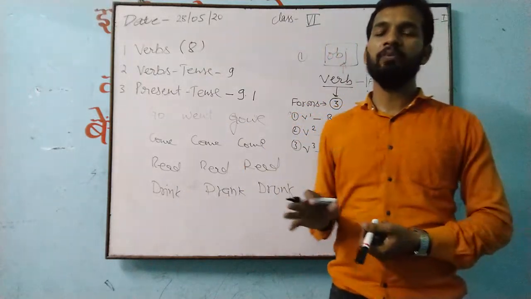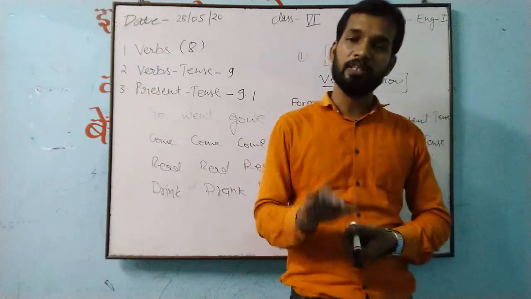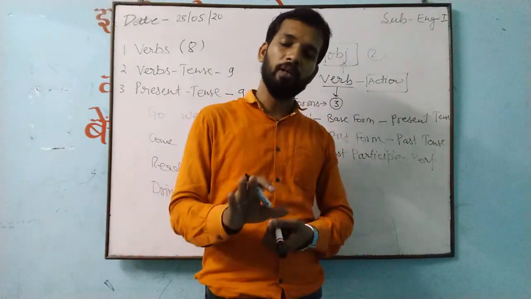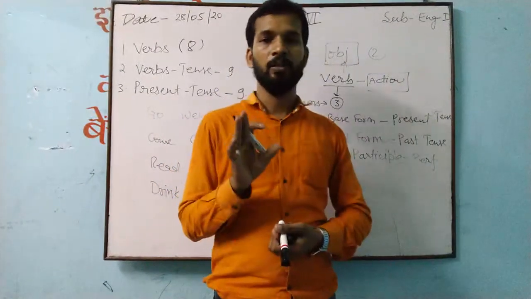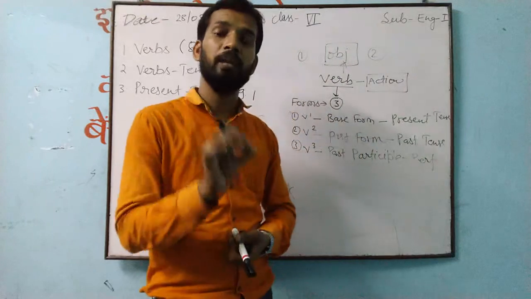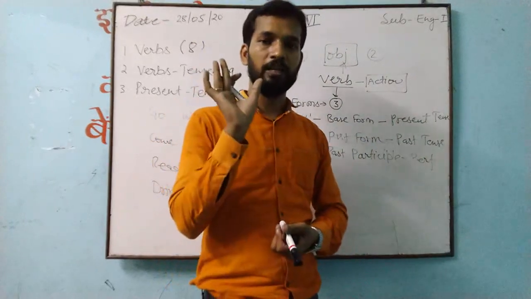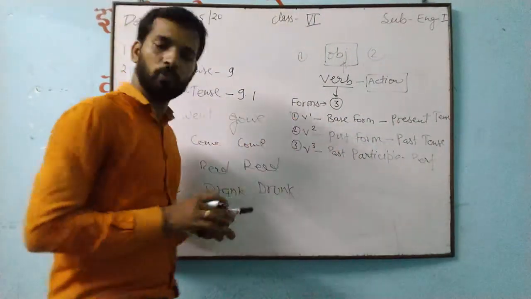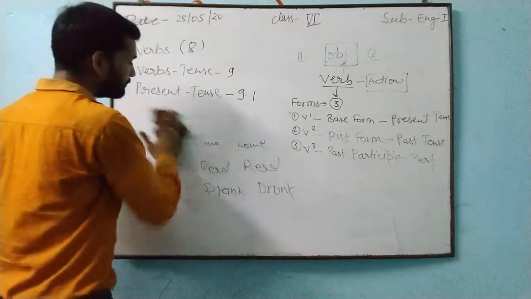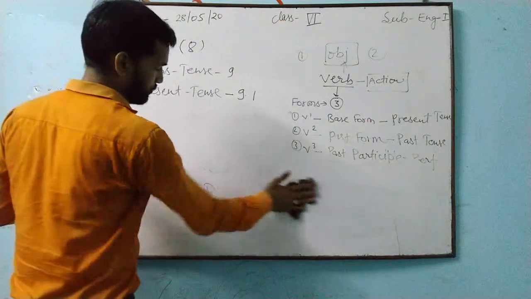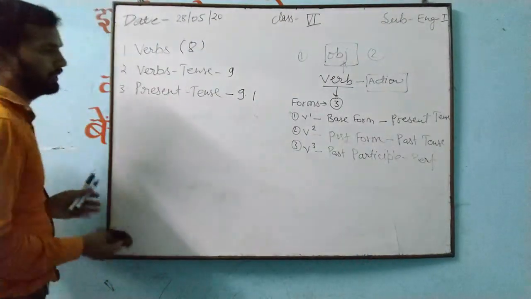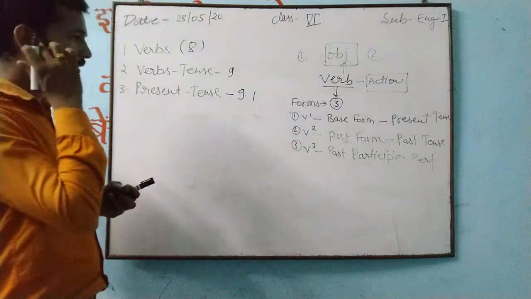And to decide the verb, you have to understand only this thing. If you are getting three forms of any word, that will tell you exactly this is a verb. If you are not getting three forms of a word, then that will not be a verb. Understand? So now these three forms of the verb we have completed. After completing this one, we have to move to the next point. The next point is what? Just see. This we have completed.